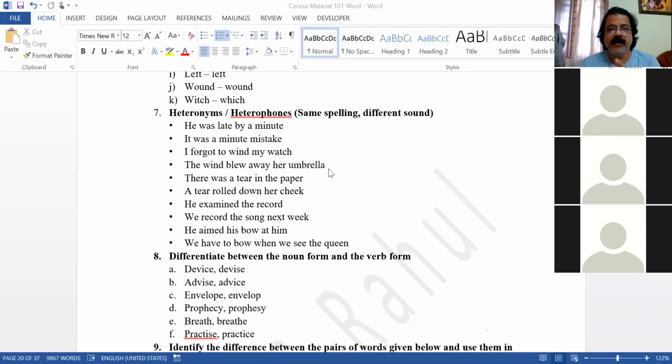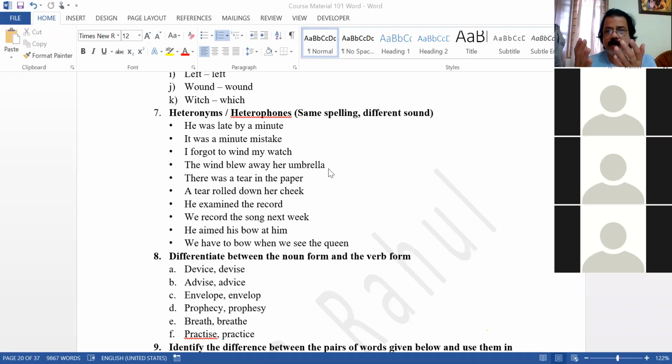Correct. Next, tear and tear. There was a tear in the paper. Tear is the drops which come from our eyes. Right, correct. Next, we tear the papers. Yes, right. Correct. He examined the record. We record the song next week. Record, which we write on paper. Record means which we record as songs or something. Record is a verb. Record is a noun. He examined the record notebook.